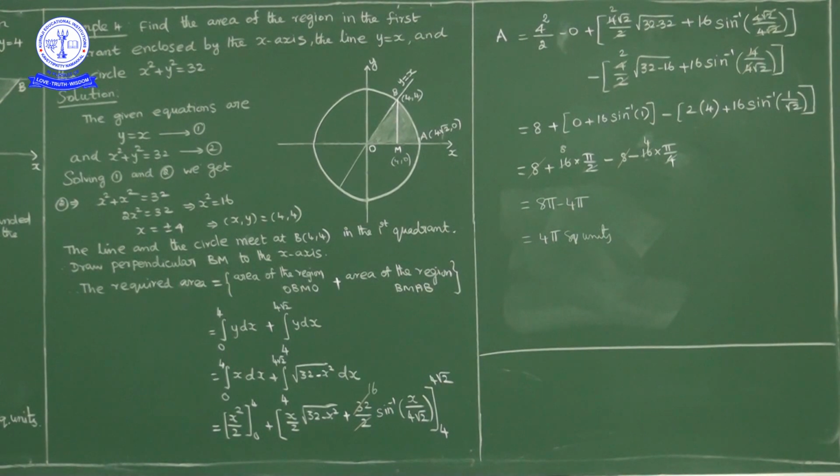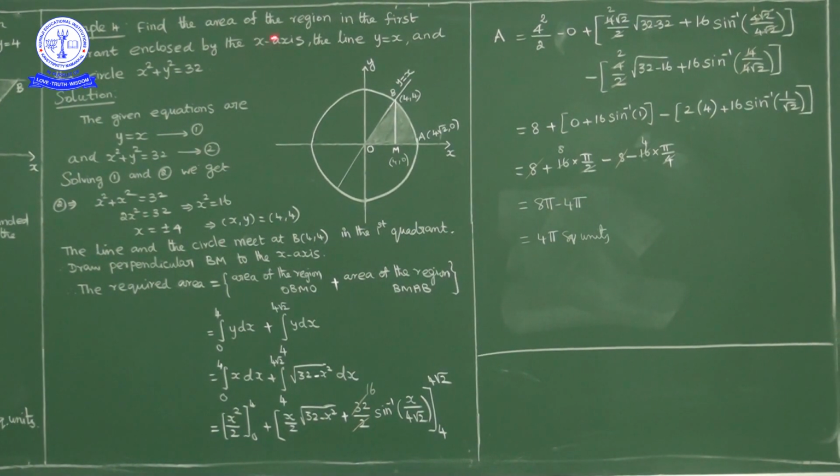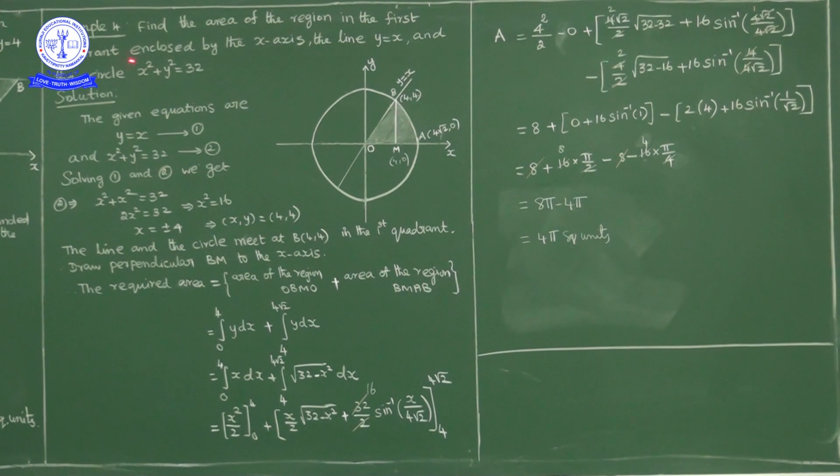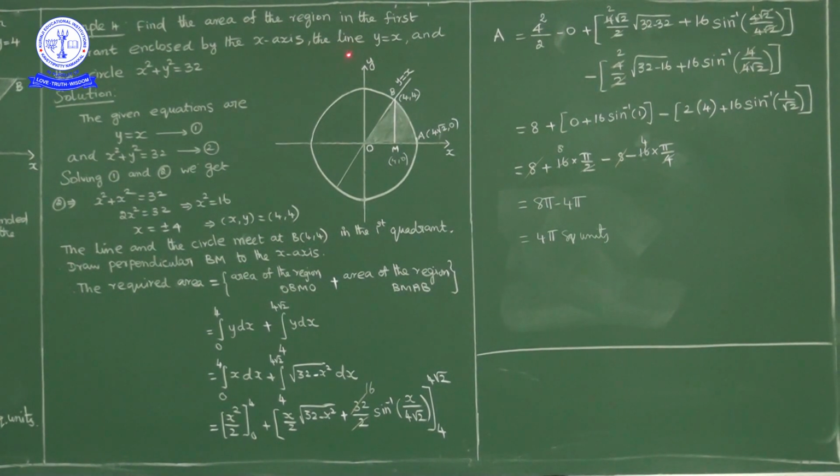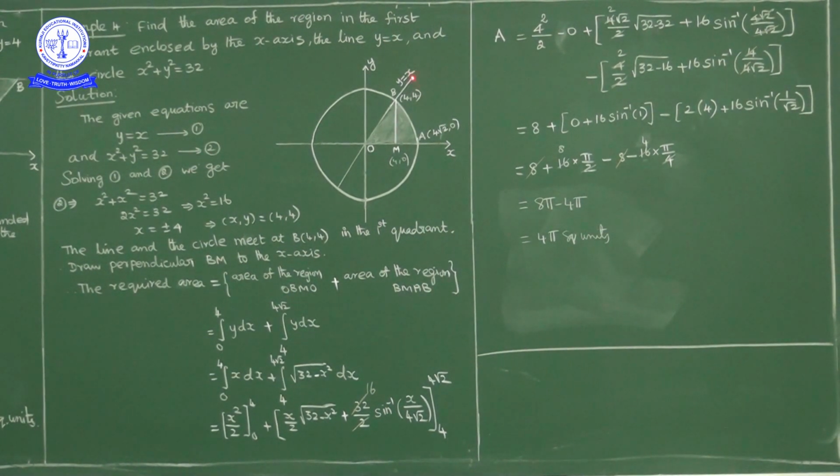Now the area of the region in the first quadrant enclosed by the x-axis and the line y is equal to x. The line y is equal to x is a line passing through the origin, making an angle of 45 degrees with the positive direction of the x-axis. This line and this circle intersect at two different points, one in the first quadrant and one in the third quadrant.